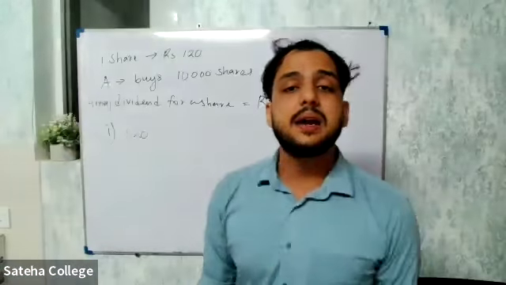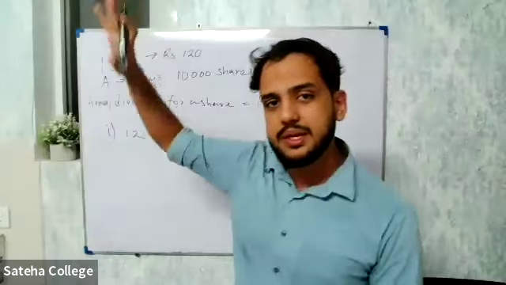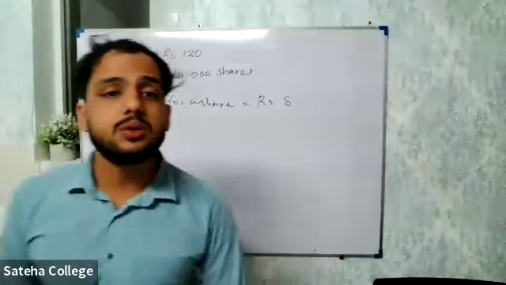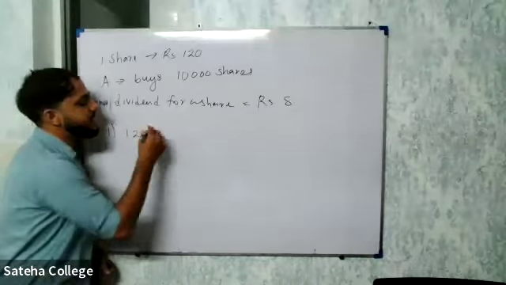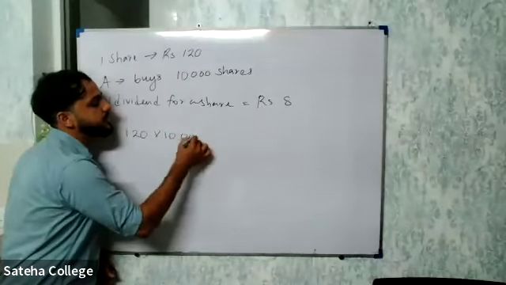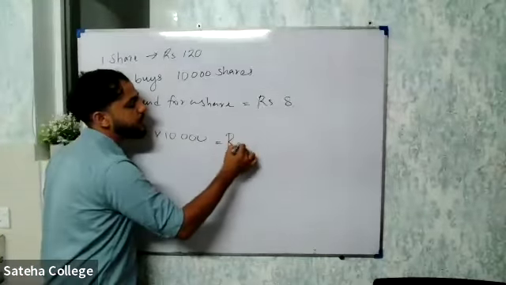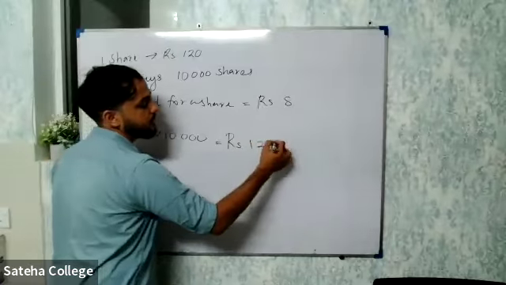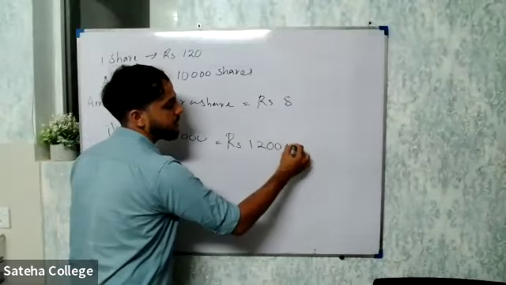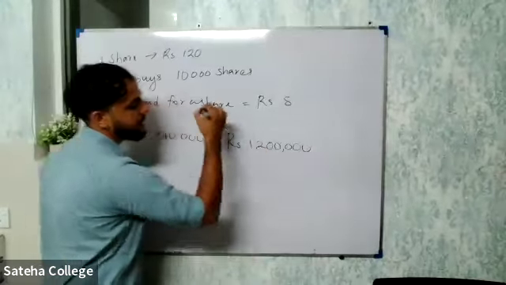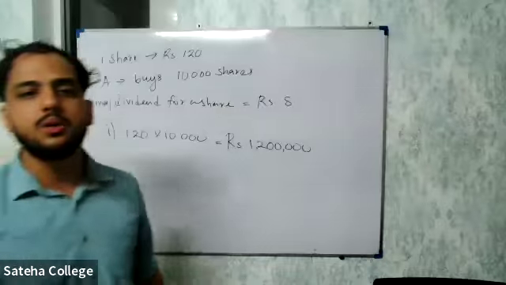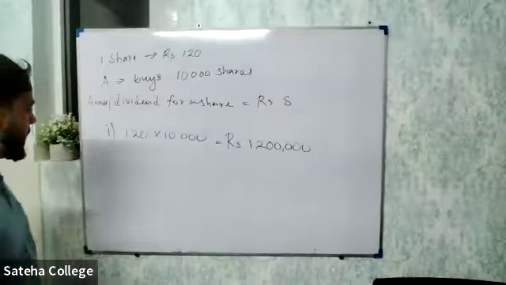If one apple is 120 rupees, he is buying 10,000 apples, in other words, 10,000 shares. So 120 into 10,000. How many zeros? 1, 2, 3, 4, 5. That is equal to rupees 5 zeros. So he's investing 1,200,000 into the company.